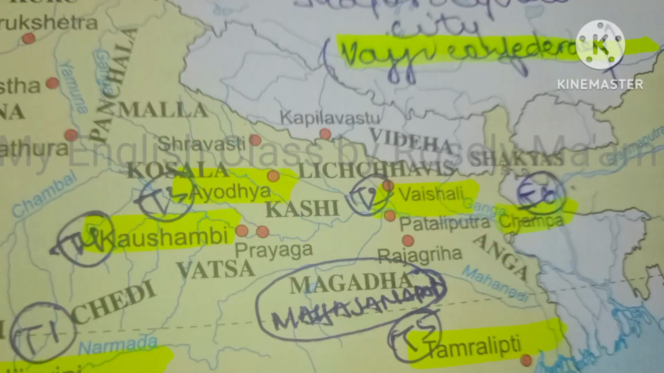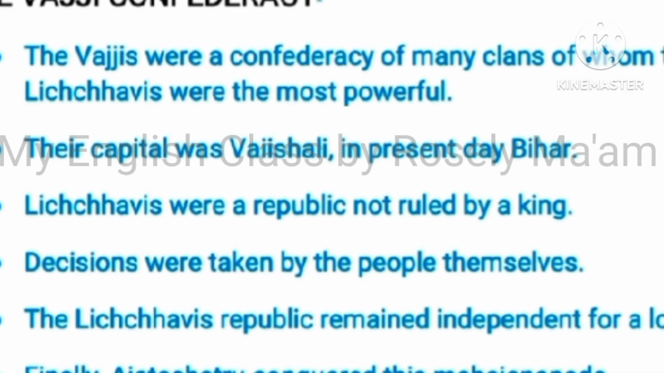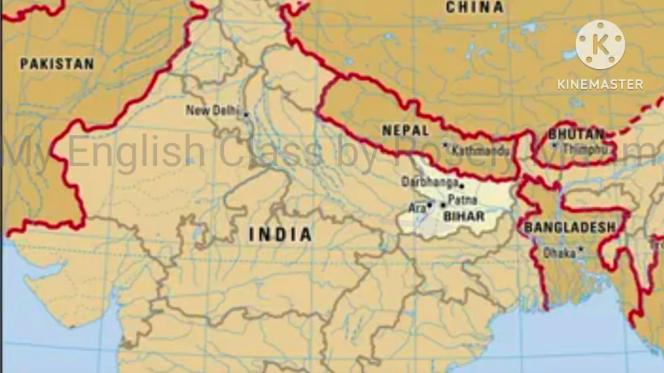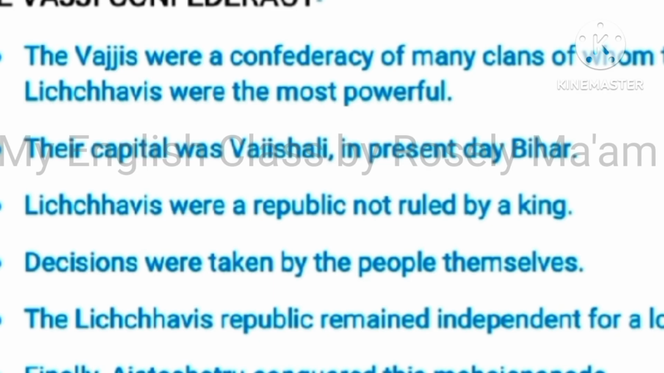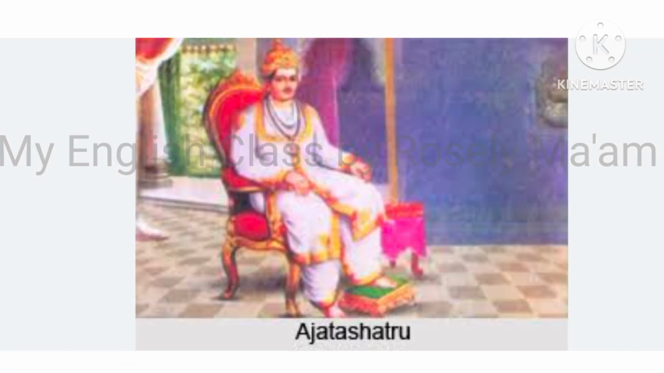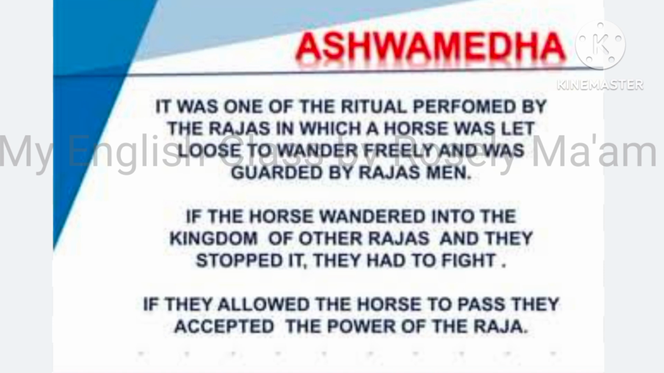Now we will study the Vajji Confederacy. The Vajjis were a confederacy of many clans, of whom the Lichchhavis were the most powerful. The capital was Vaishali, in present-day Bihar. Now these Lichchhavis were a republic. They were not ruled by any king. Decisions were taken by the people themselves. These people remained a republic and independent for a long time until Ajatashatru conquered this Mahajanapad.